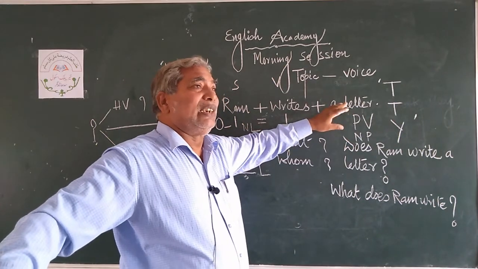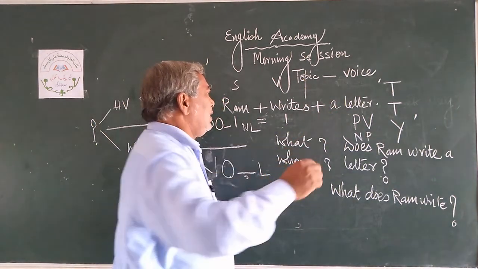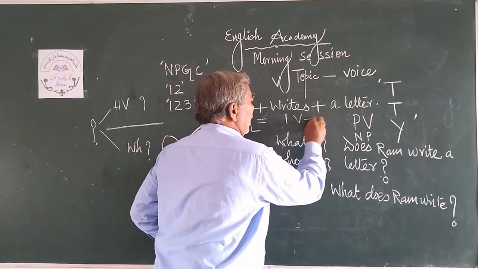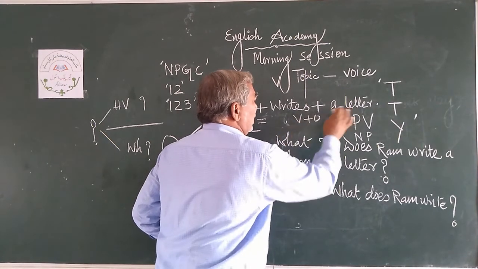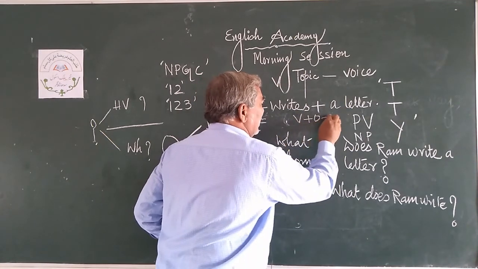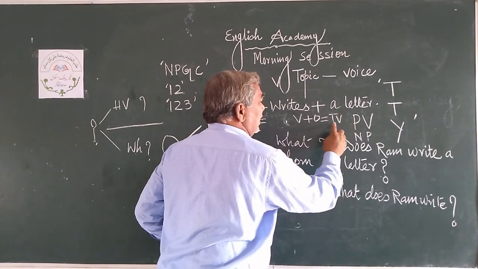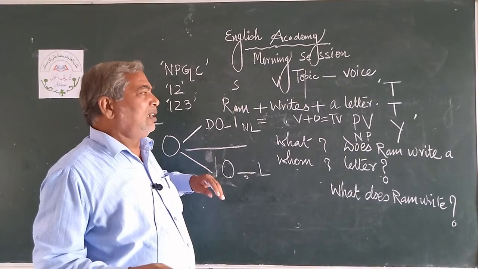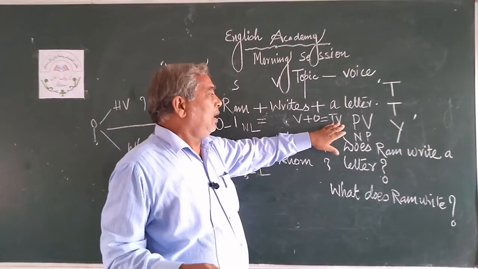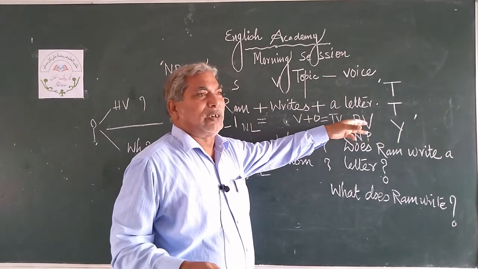So this is the object. So write has an object, this is V plus O, V is write, O is a letter, and this is equal to TV. ये टेलीविजन नहीं है सर, ये ट्रांसिटिव वर्ब है. My dear students, this is a transitive verb and a transitive verb has PV, passive voice.